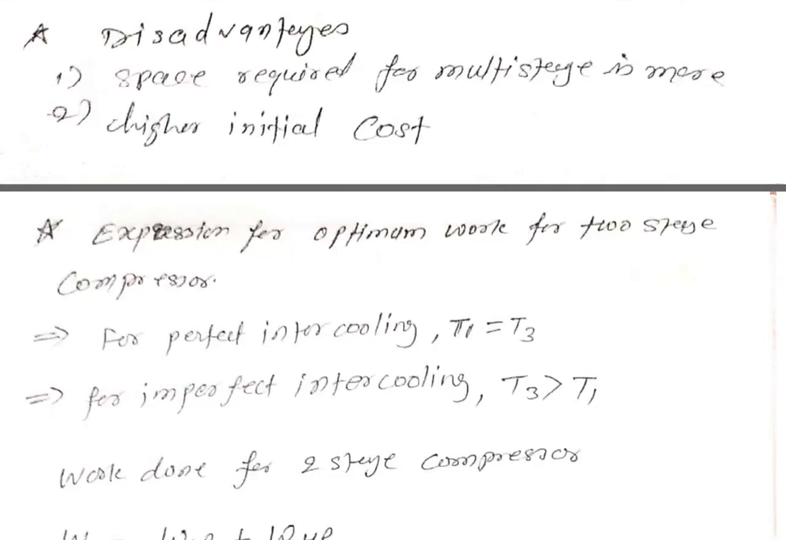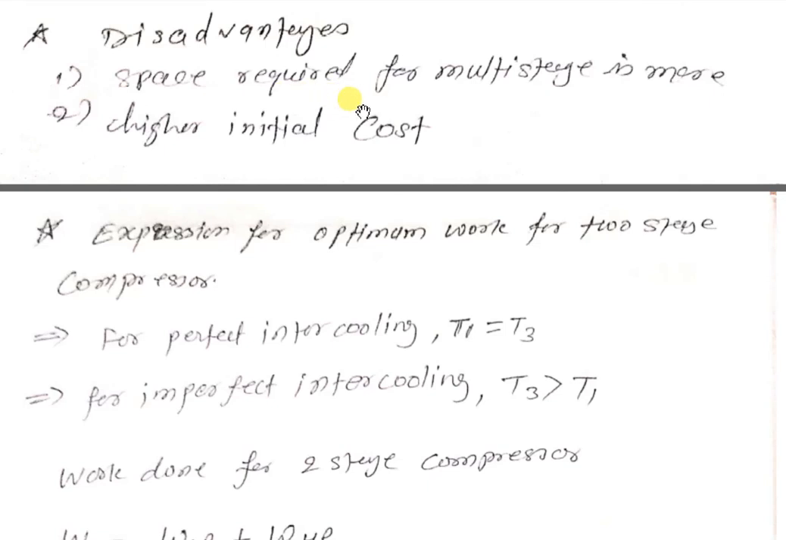Unit number 6, lecture number 27. We are continuing the multi-stage compression stream. We have seen the advantages of multi-staging. Now the disadvantages. There are very few disadvantages of a multi-stage compression system.